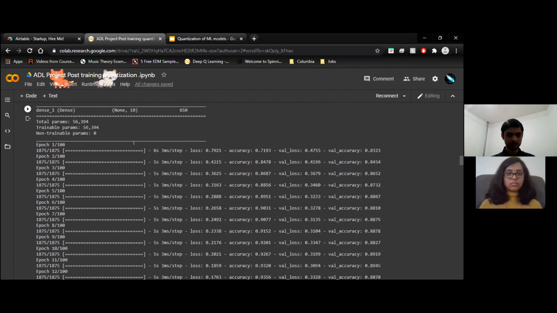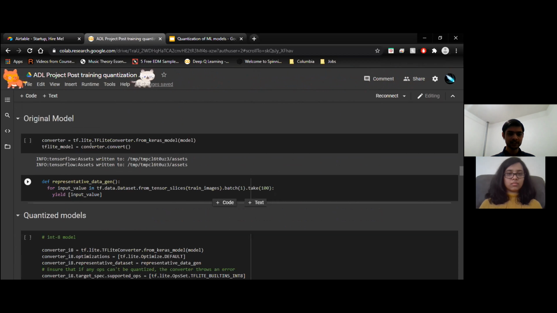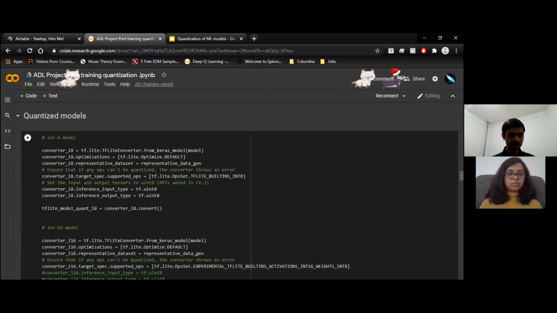Then we convert this original model using the TF Lite converter. This is basically converting the trained model, and we use this for optimizing: we convert it into a TF Lite model, which is then further quantized here, as present in this code.